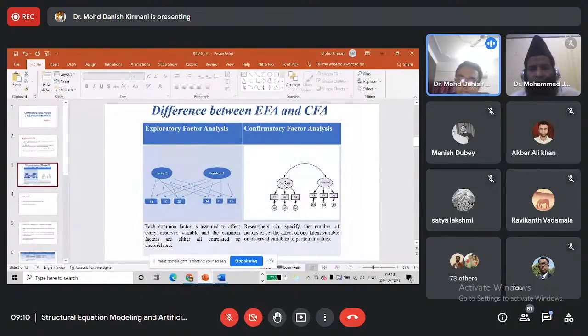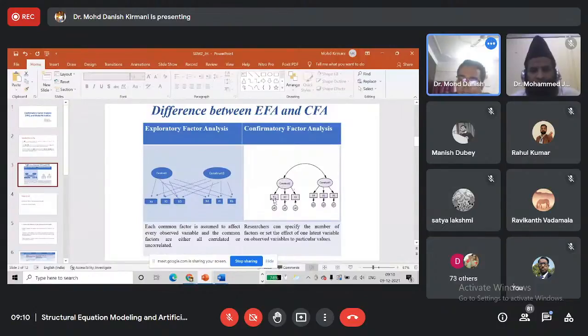We have theoretical support. From theory, we have found that in our study there are 2 constructs or 3 constructs or 4 constructs. Suppose we find that there are 2 constructs only, and we also have an idea which indicator will load onto which factor.